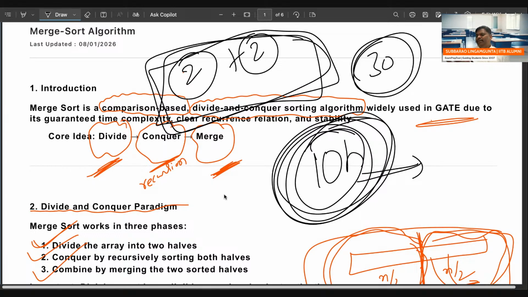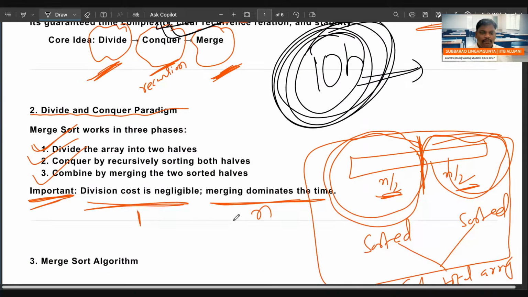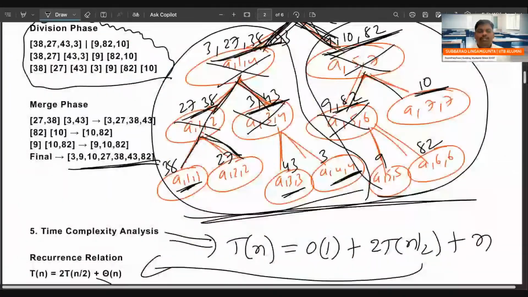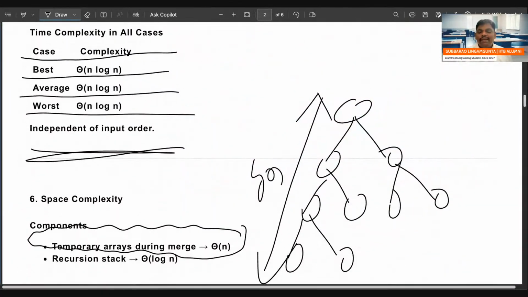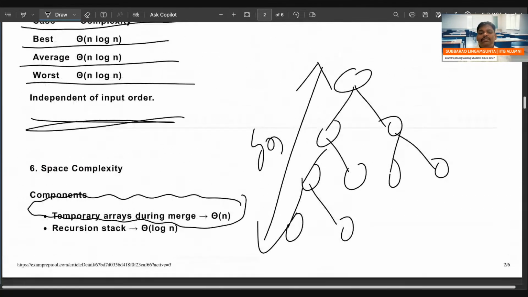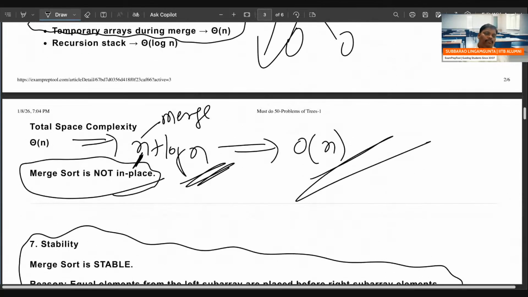It is a simple explanation, the major points of merge sort, which I have written here. The recurrence is T(n) = 2T(n/2) + n, which is n log n. Stack space is log n, overall space is n plus log n, which is n. Because of the extra space, it is not in place, it is out of place.